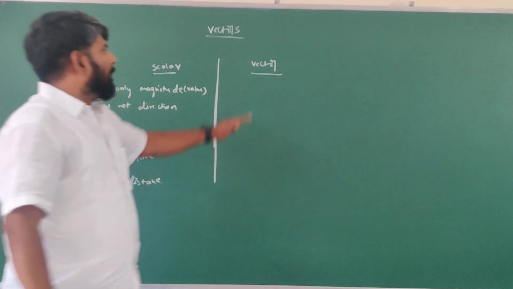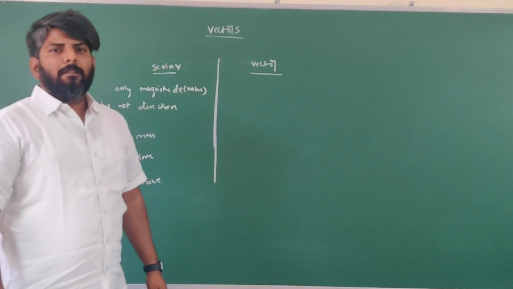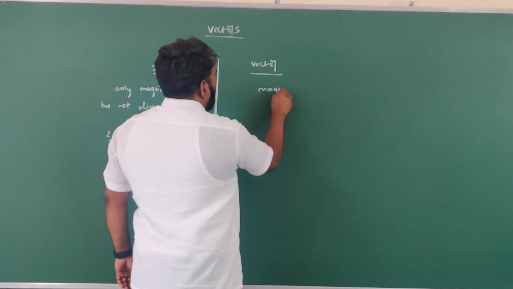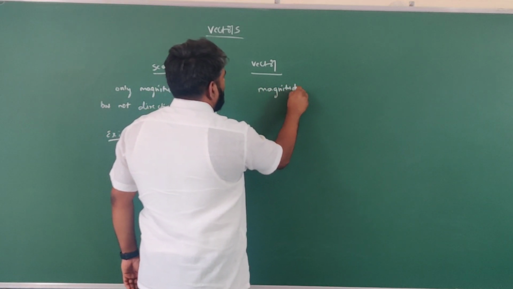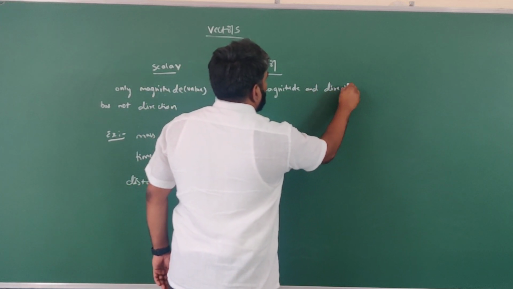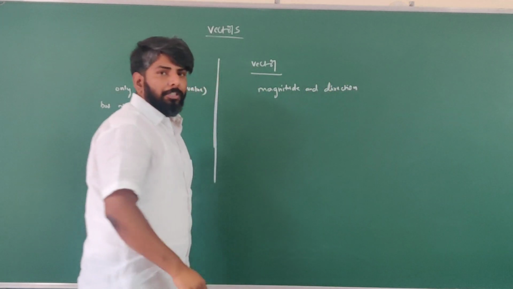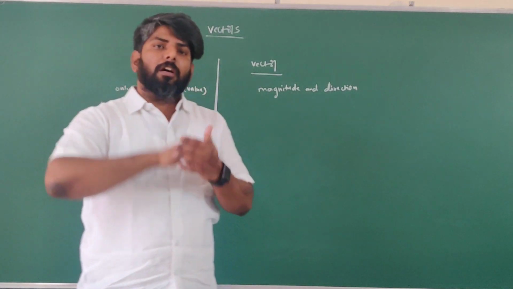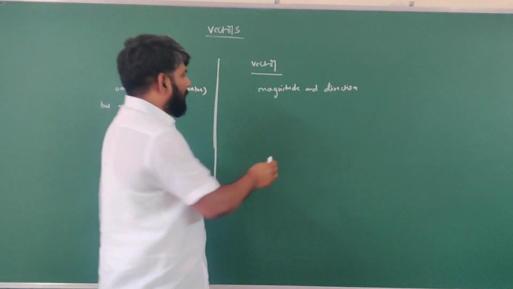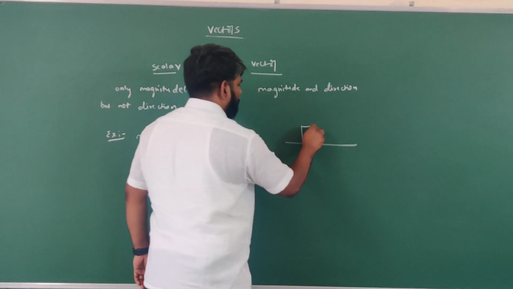Got it? Vector means the physical quantity which has magnitude and direction also. For example, one object is available here.